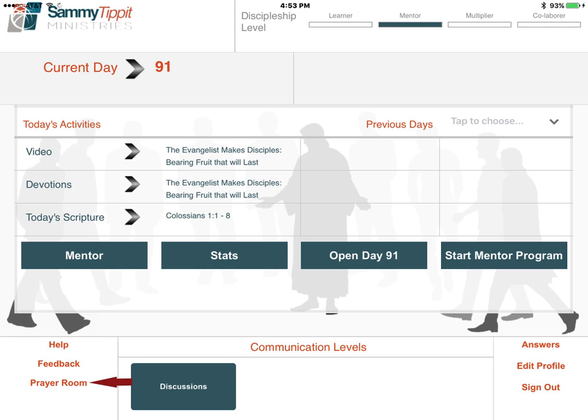The next slide shows the landing or home page. There are several ways in which you can connect with those in your group or with your mentor. You will see a prayer room on the prayer request on the bottom left side. This will bring you into an area where the group can keep a record of how they are praying for one another.